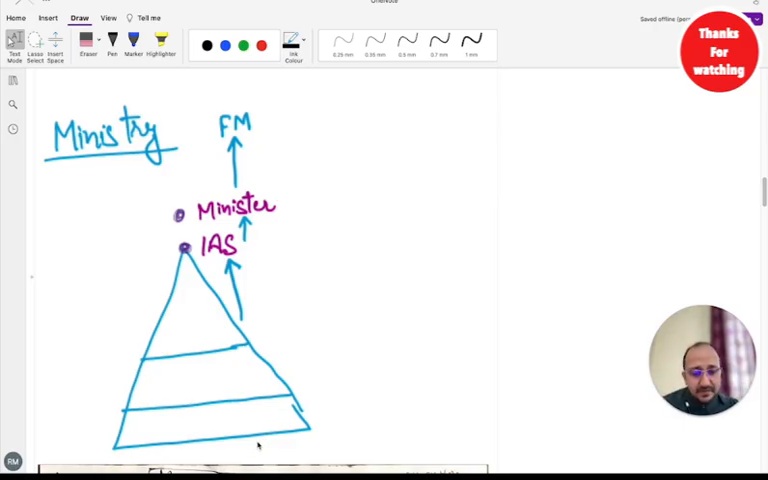So it is starting from the bottom, guys, and then going upward. It is a bottom-up approach. Then the IAS officer will give it to the minister. The IAS is a permanent seat, but the minister is chosen by us.